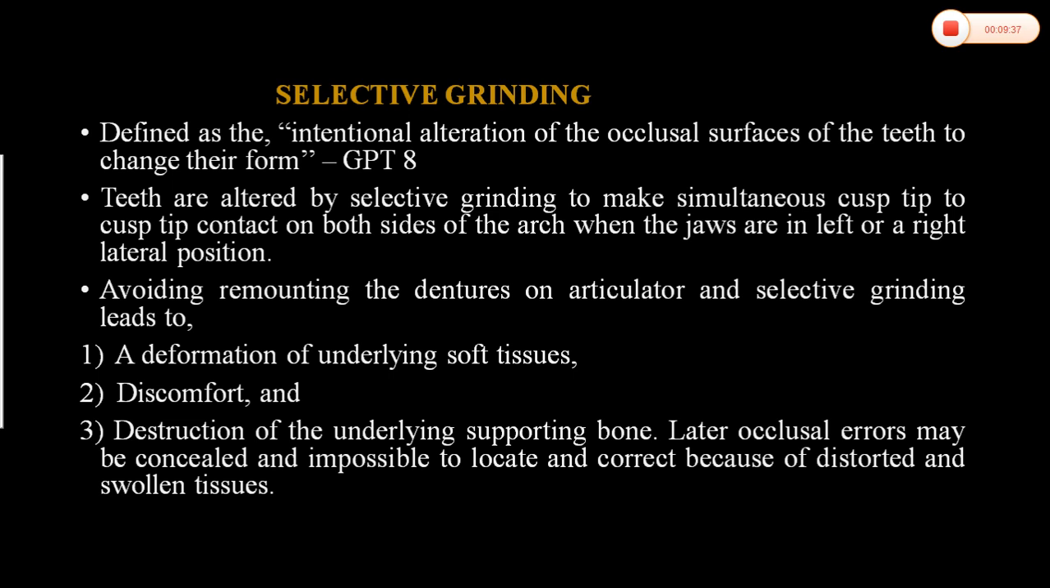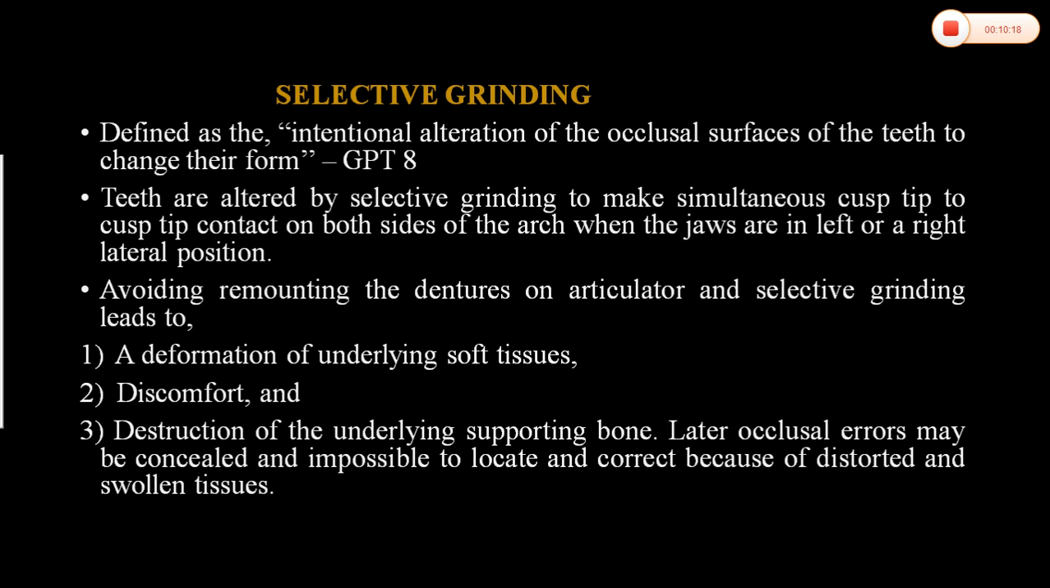Selective grinding. Selective grinding is nothing but, when we are giving balanced occlusion, we know the contact of mandibular teeth to maxillary teeth. If there is any interference or any problem with this occlusion, we have to alter the occlusal surface or modify the occlusal surface of artificial teeth to achieve a balanced occlusion. That procedure is known as selective grinding. Selective grinding is defined as intentional alteration of the occlusal surface of the teeth to change their form.